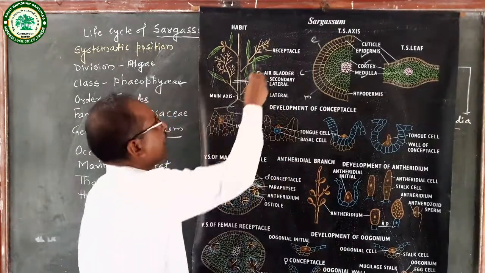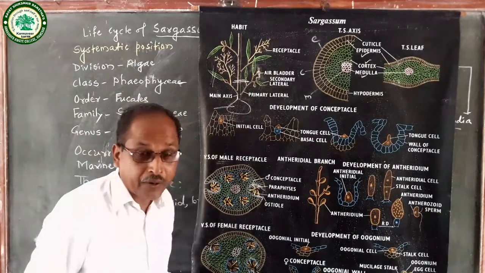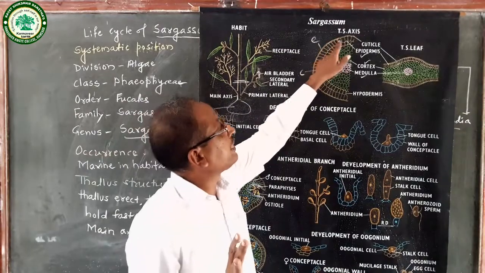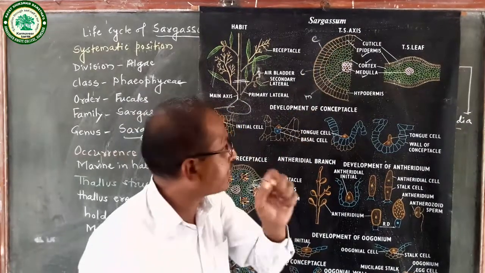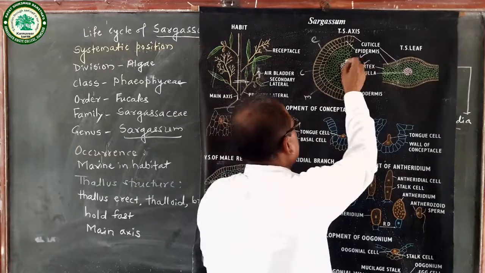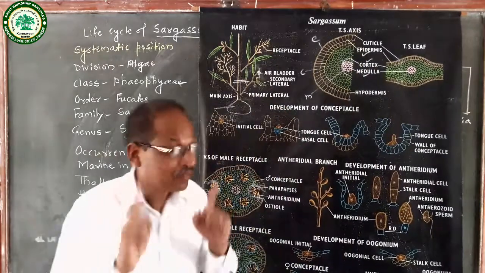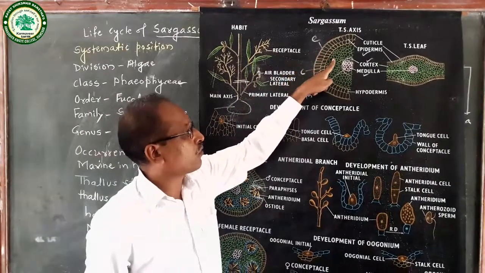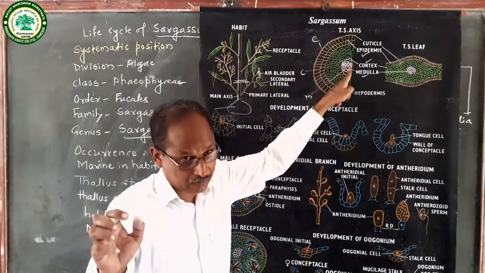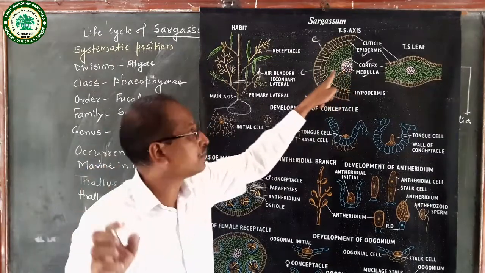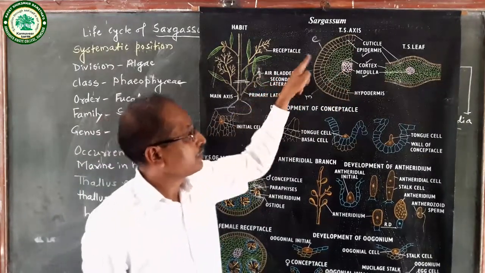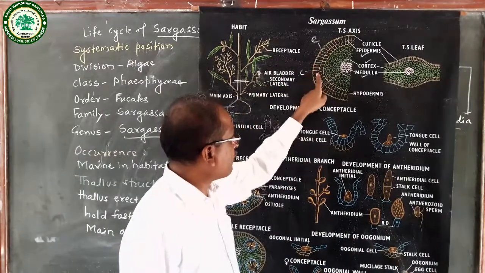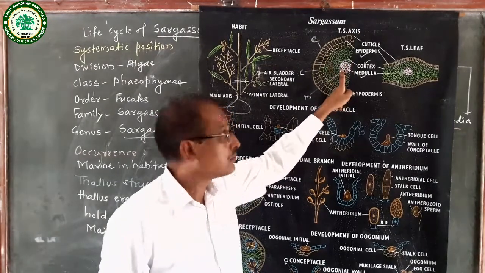Then TS of air bladder. When we take the section of the air bladder, it looks like the TS of axis, except that the medulla is absent. It shows epidermis, cortex and air cavity.